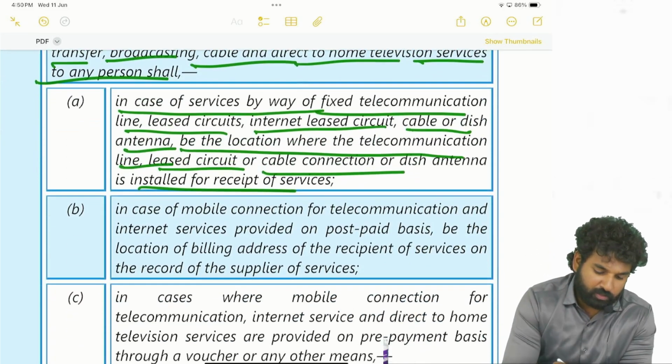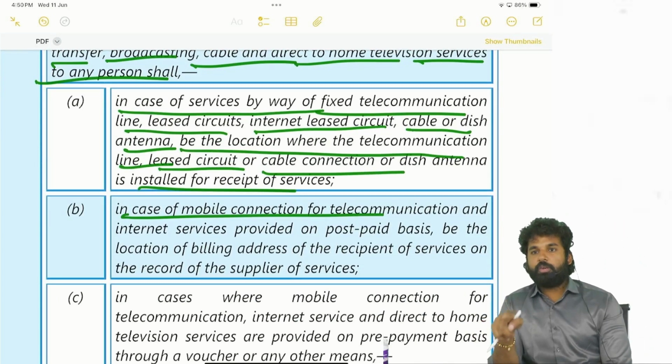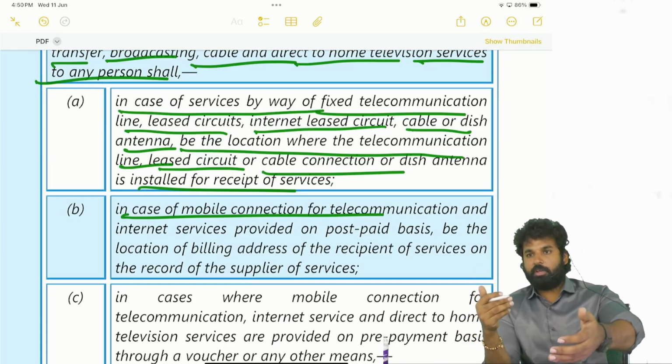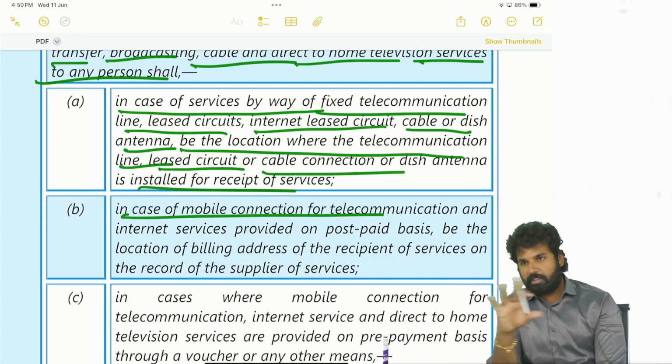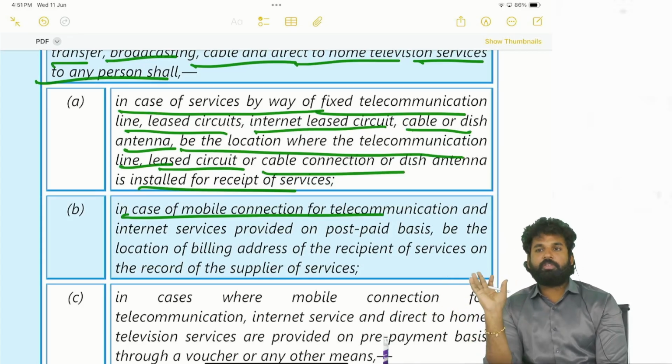Okay, so in case of mobile connections, there will be prepaid and postpaid. If you are using postpaid mobiles, obviously there will be a billing address of the recipient. That means we will be using the services, and later on you will be receiving the bill. That means there will be a separate billing address. So if the billing address is there, that will be the place of supply.